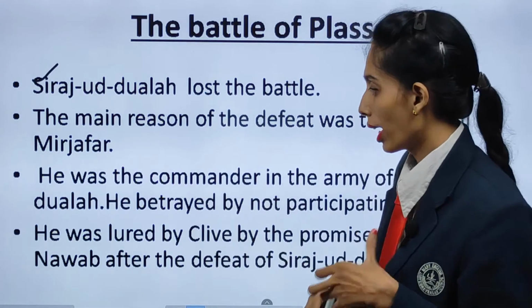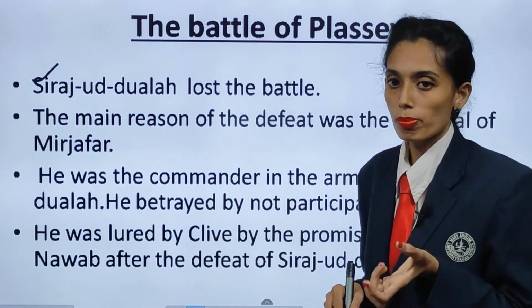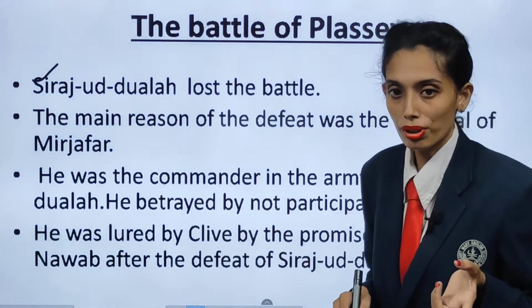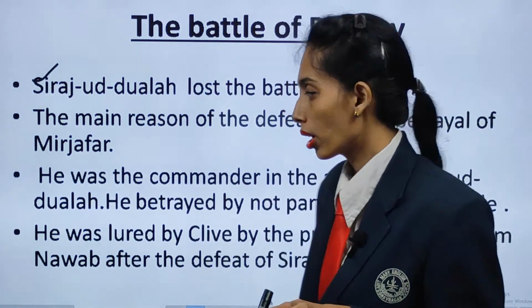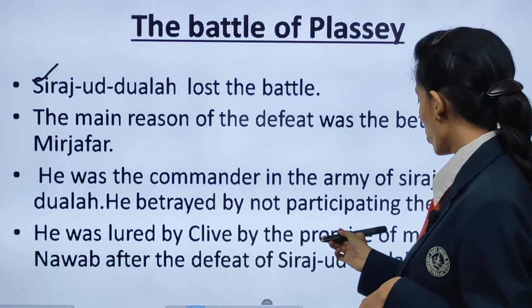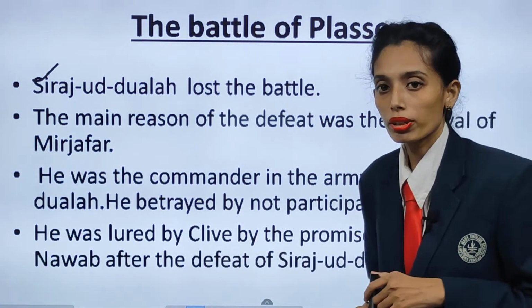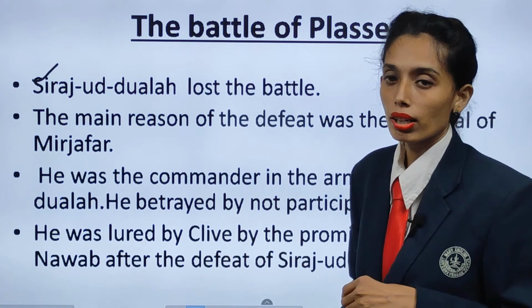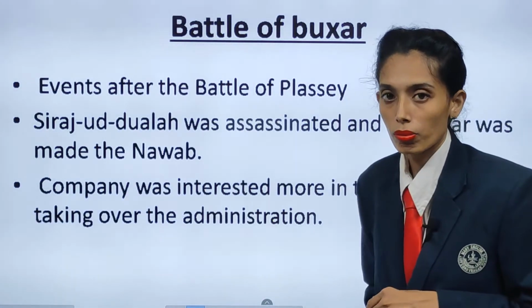Clive had bribed Mir Jafar, and he was promised that he would be made the new Nawab in place of Siraj. This is the promise that was given, the promise of making him Nawab after the defeat of Siraj-ud-Daulah. And in the Battle of Plassey, obviously the company won.